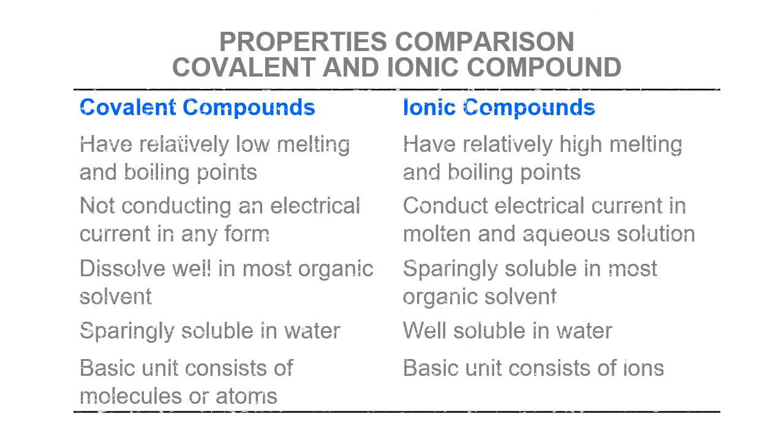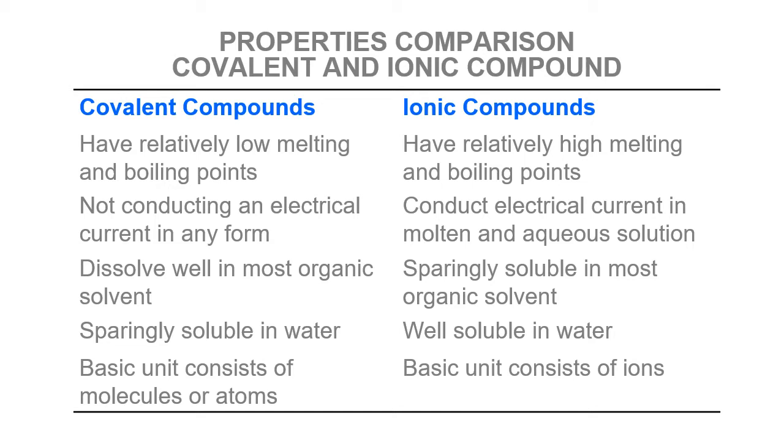Here is a list of comparisons between ionic and covalent bonds. Ionic compounds have high melting and boiling points, while covalent compounds have lower melting and boiling points. Ionic compounds can conduct electrical current in molten and aqueous solution. Ionic compounds cannot conduct electricity in solid. Remember that. However, in molten and aqueous solution, they can conduct electricity because of free ions. But covalent compounds cannot conduct any electrical current.